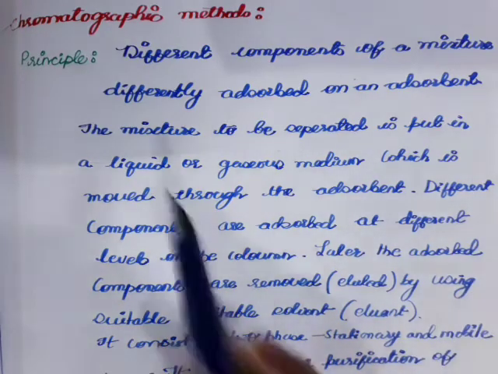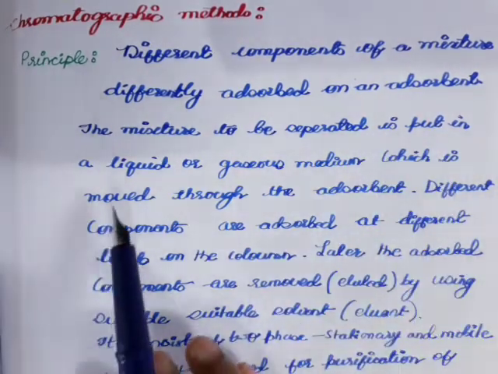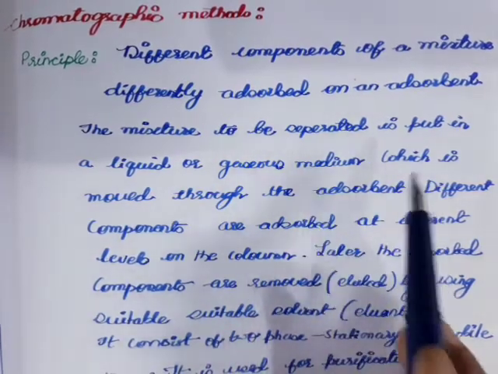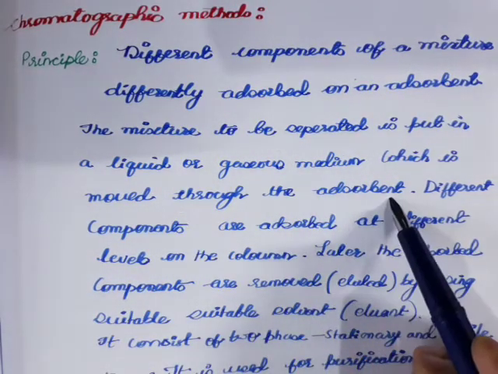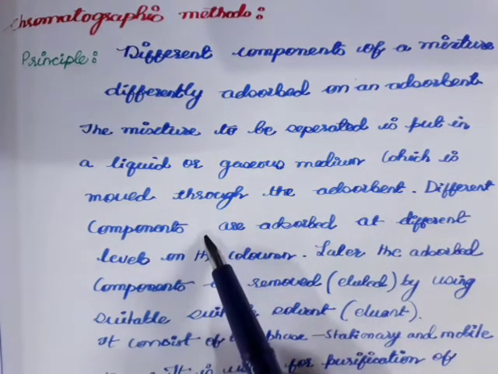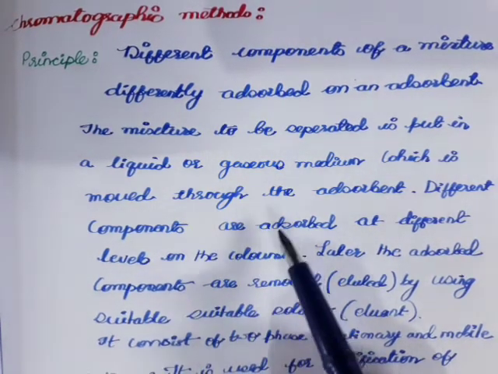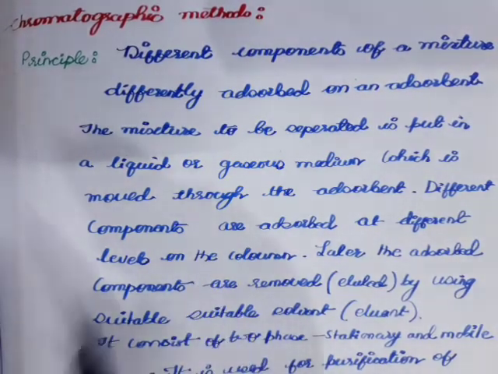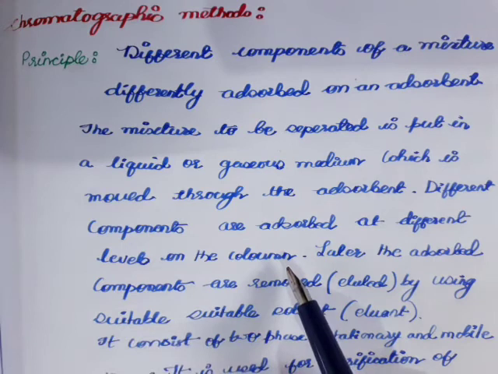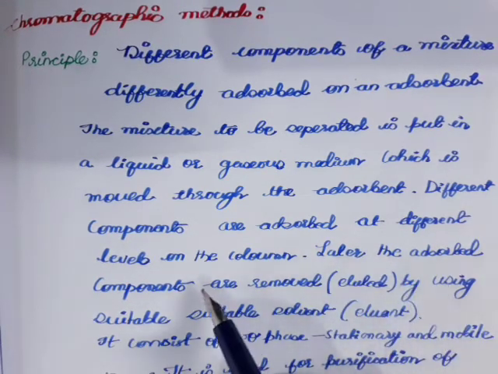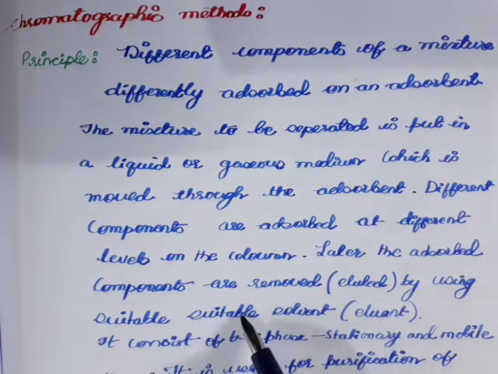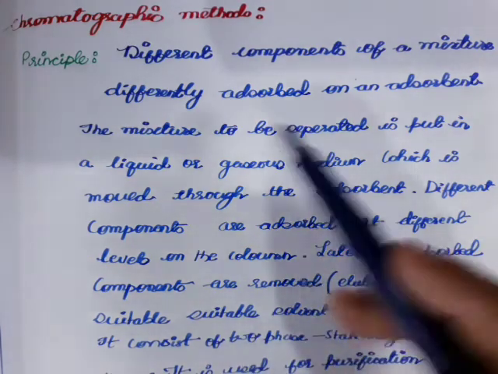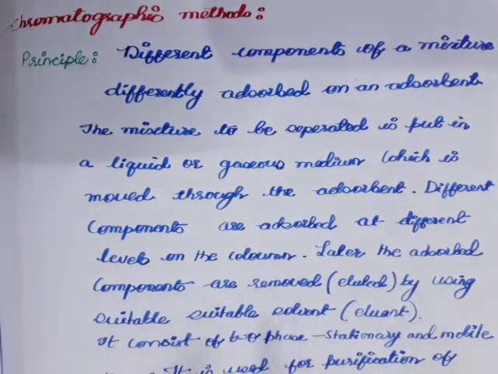Now in this method, the mixture to be separated is put in either a liquid or gaseous medium. Then this is moved through the adsorbent, that is the stationary phase. Now different components of your mixture will get adsorbed at different levels depending on their degree of adsorption. Later, the adsorbed components are removed by using a suitable solvent. So in this chromatographic method there will be two components: one is your stationary phase that will not move, and one will be the mobile phase.